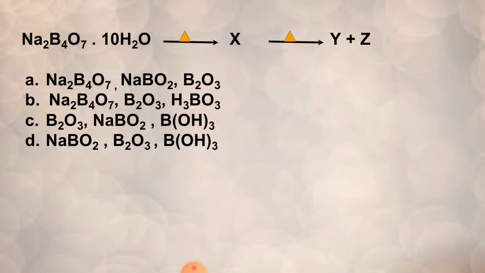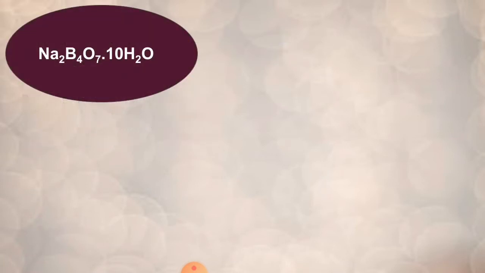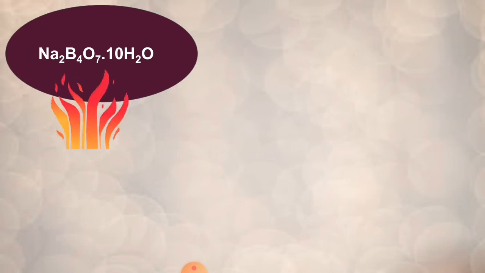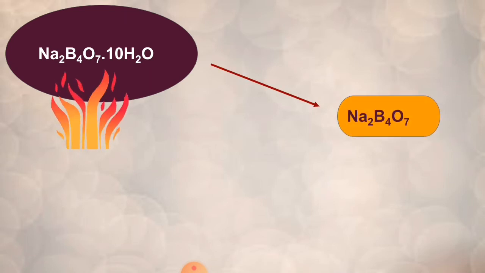Here you have equations. On heating Na2B4O7·10H2O, it gives X. On further heating X, you will get Y plus Z. So you have to know the reactions, right? When you heat Na2B4O7·10H2O, it leads to the formation of Na2B4O7.